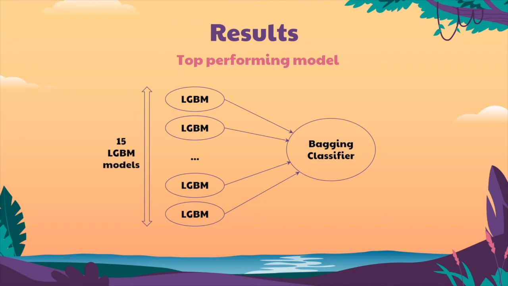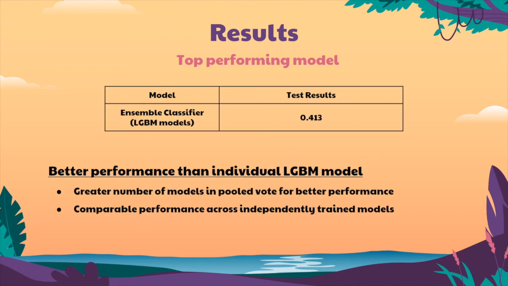Since the bagging classifier takes in one type of model, we can specify the number of LGBM estimators, and the voting classifier wrapper is no longer needed. There is a large improvement in performance of the LGBM ensemble classifier, and it performs even better than an individual LGBM model. This is attributed to the greater number of models in the pooled vote, and because each model in the ensemble has comparable performance and was independently trained.